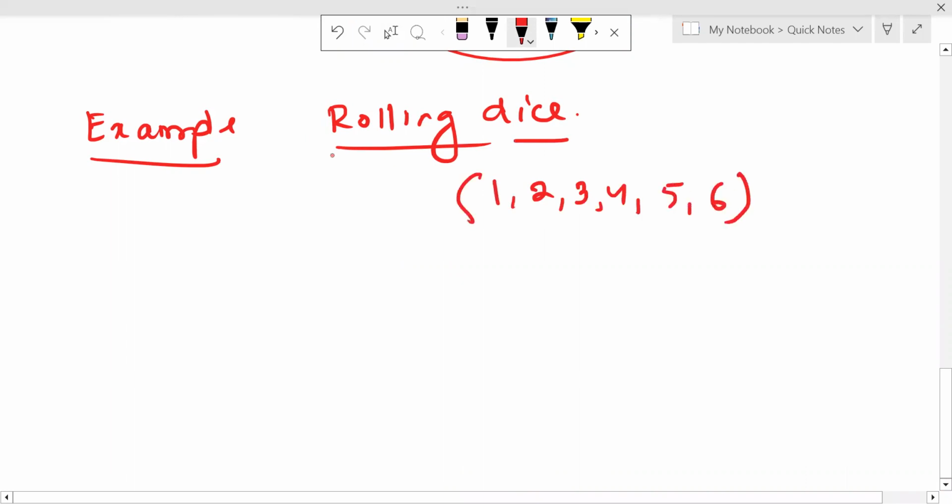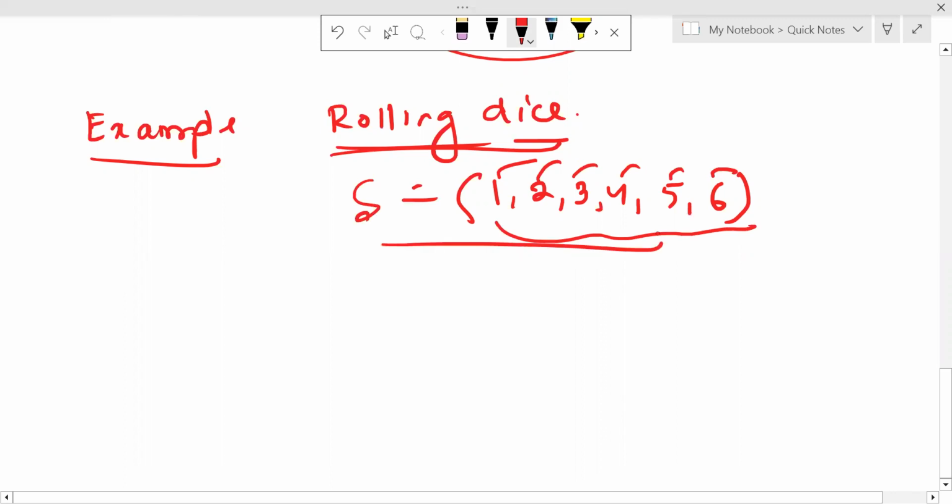Rolling a dice is an experiment, and the outcomes may be 1, 2, 3, 4, 5, 6. The total outcomes are called the sample space. So we have discussed the experiment, outcomes and sample space.